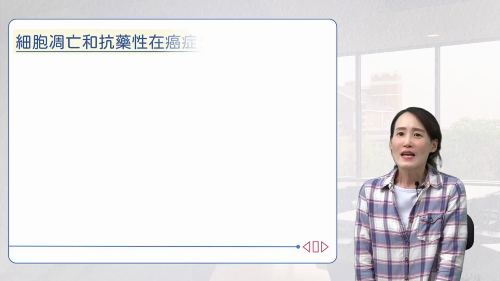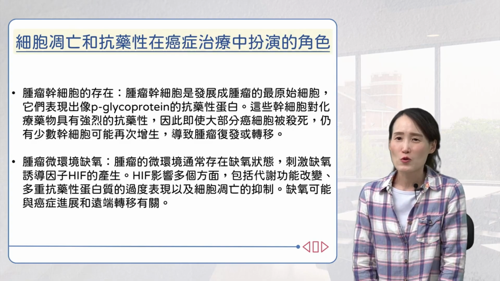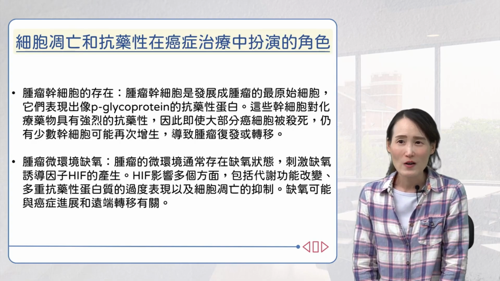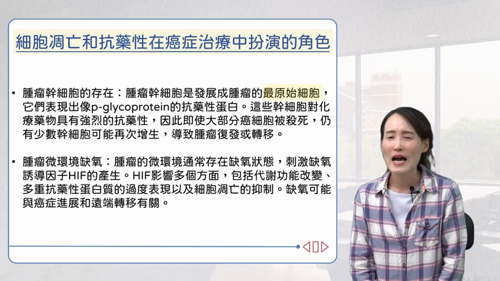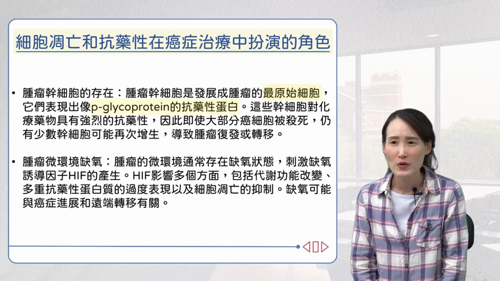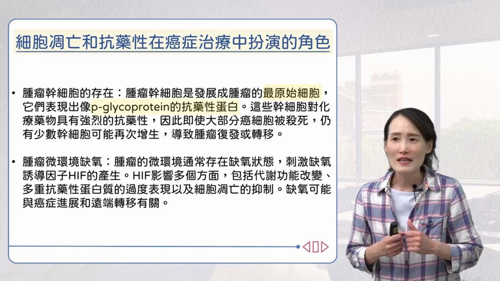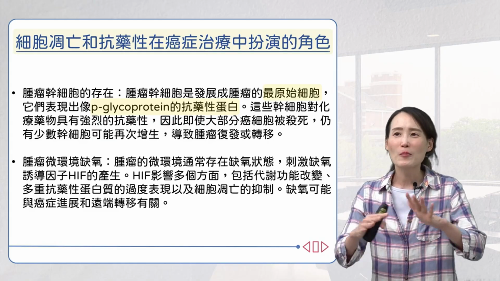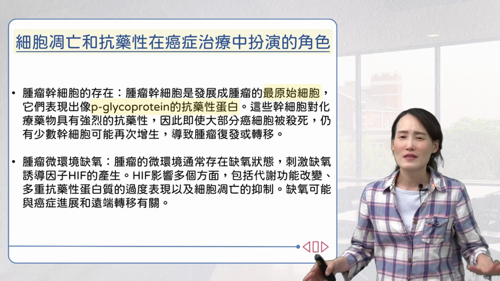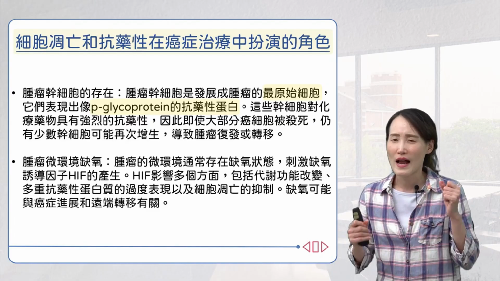In addition, there are tumor stem cells. Tumor stem cells are the most primitive cells that can develop into a tumor. They express drug resistance proteins like P-glycoprotein. These stem cells are resistant to chemotherapy drugs, so even if most cancer cells are killed, tumor stem cells still express drug resistance proteins, allowing them to regrow, which leads to tumor recurrence or metastasis.